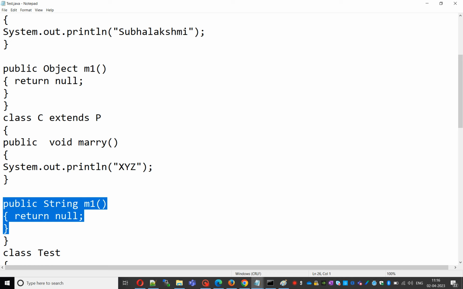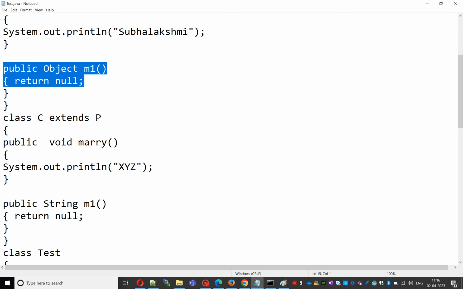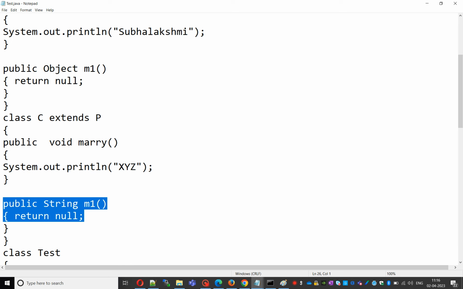String and Object are in a parent-child relationship, so happily we can take String here. Such a return type is called covariant return type. The child class method return type need not be the same as the parent class return type from Java 1.5 onward.